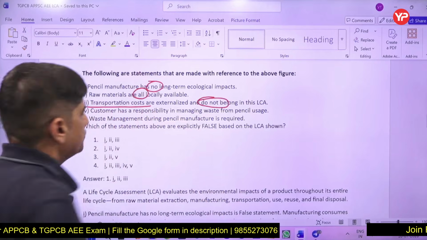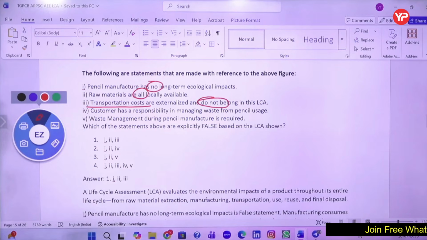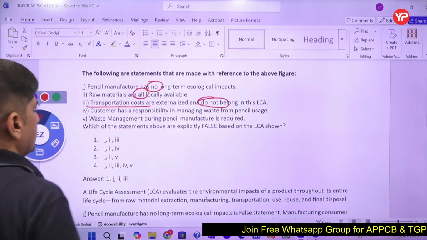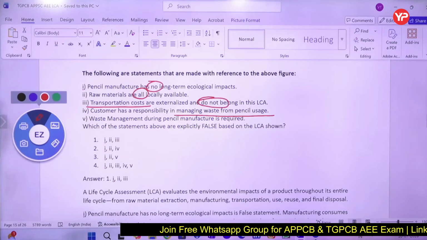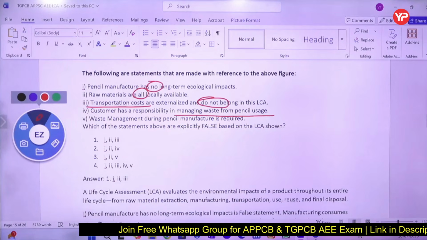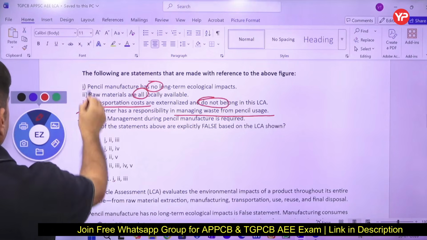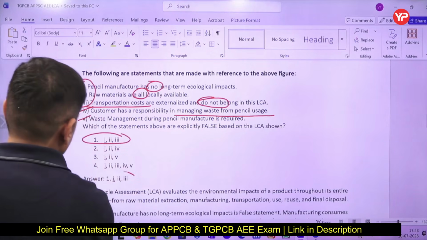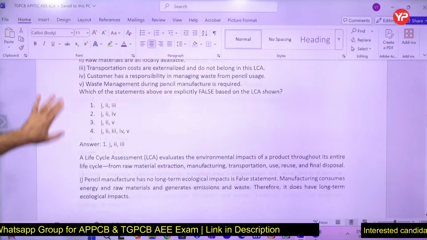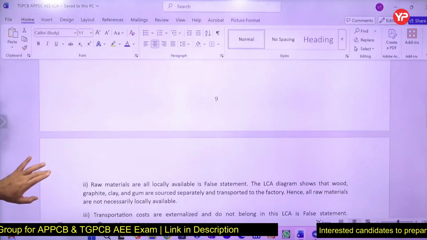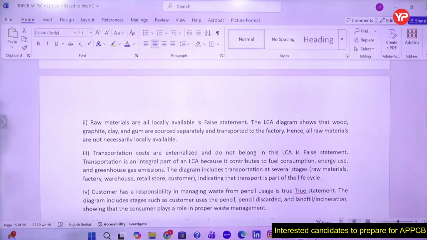Transportation cost obviously is a part of LCA because there is a carbon footprint. You are burning fuel to transport, so there is a carbon footprint involved. Customer has responsibility in managing waste from pencil usage. Yes, 4 is correct. Waste management is required. So these 2 are correct. These 3 are not correct. So 1, 2, 3 are not correct. So the answer is 1, 2 and 3. So these were the 3 answers.